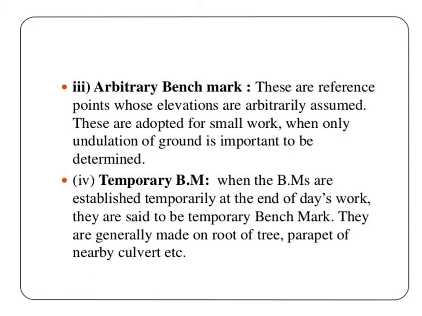Then the third type of benchmark is the arbitrary benchmark. These are reference points whose elevations are arbitrarily assumed. These are adopted for small work when only the undulation of the ground needs to be determined. The next type of benchmark is the temporary benchmark. When benchmarks are established temporarily at the end of the day's work, they are said to be temporary benchmarks. Generally, they are denoted by TBM, arbitrary benchmarks are denoted by ABM, permanent benchmarks are denoted as PBM, and GTS benchmarks are denoted as GTS. Generally, temporary benchmarks are made on the root of a tree, the parapet of a nearby culvert, etc.